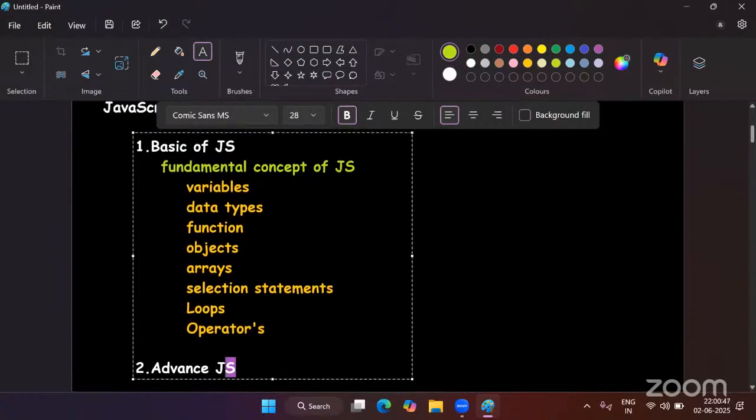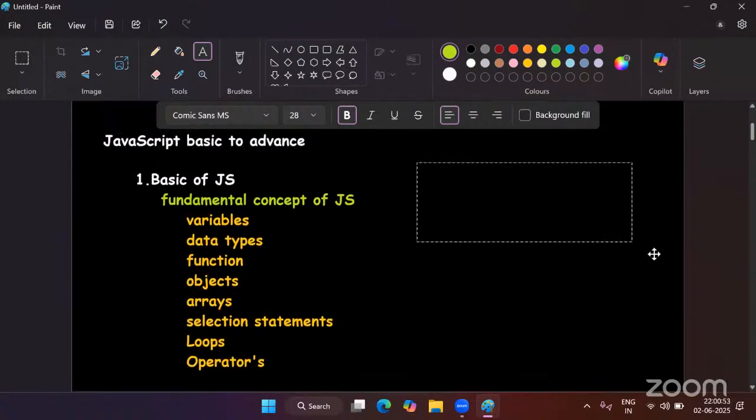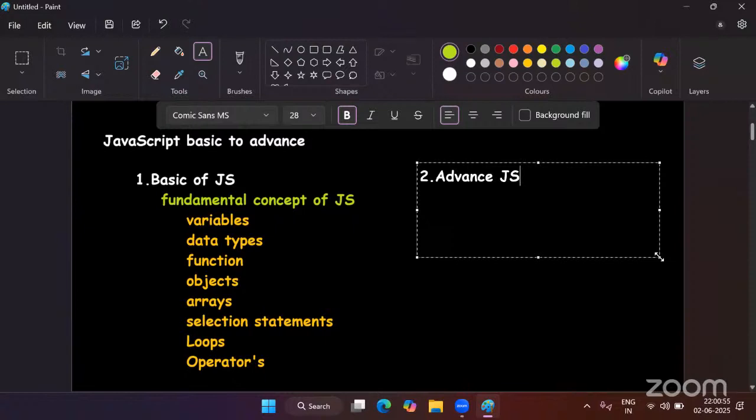And when it comes to advanced concepts in JavaScript, here we will be discussing all the ES6 features. We will discuss in depth DOM and DOM manipulation.